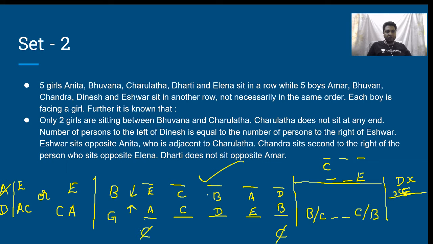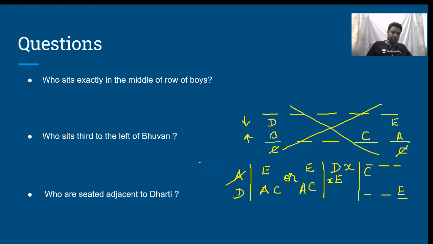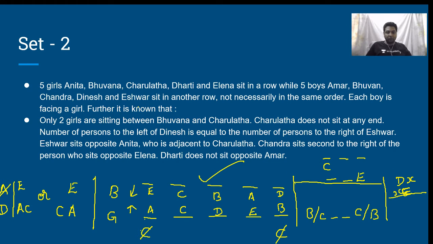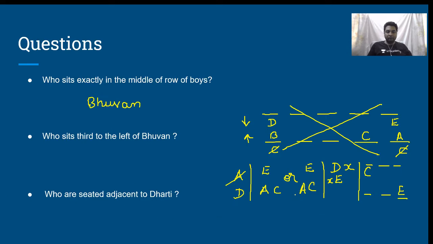Given this, the question asked, who sits exactly in the middle of a row of boys? Middle of the row of boys, Bhuvan is sitting. Next, who sits third to the left of Bhuvan? Please understand, who sits third to the left of Bhuvan? See, Bhuvan is here. First, second, third, nobody. No one. None of them sits. Nobody sits.